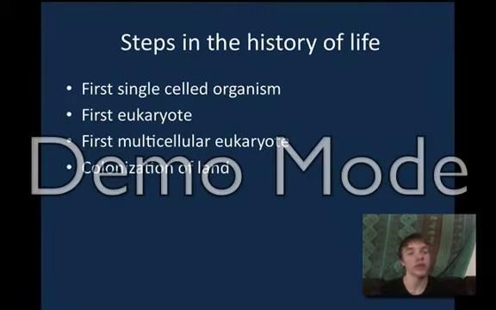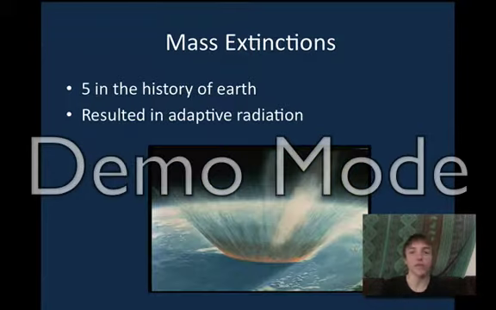There are a few key steps in the history of life: the origination of the first single-celled organism, the first eukaryote, the first multicellular eukaryote, and the colonization of land. There were also the mass extinctions. There were 5 in the history of Earth, and the importance of these is that they resulted in adaptive radiation, which is an explosion of speciation. This was made possible because after each extinction, a large number of species were made extinct, which left tons of environmental niches open for new species to adapt into.